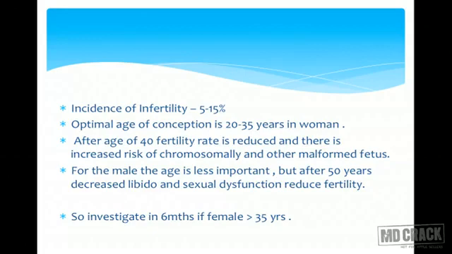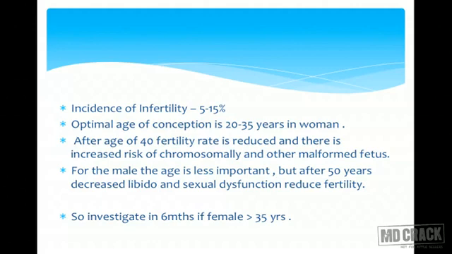Why is this important? Because whatever definition we have applied of 1 year duration, that the couple staying together, having frequent regular coitus without any contraceptives, if they fail to conceive over a period of 1 year, then we say let's investigate them. They are infertile.